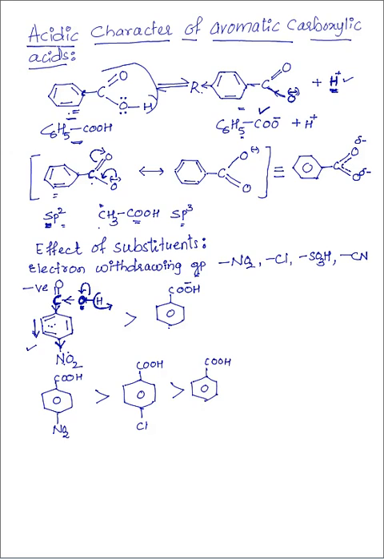The pKa value of para-nitrobenzoic acid is 3.41, para-chlorobenzoic acid is 3.98, and benzoic acid is 4.19. As the pKa value increases, the acidic strength goes on decreasing. So para-nitrobenzoic acid has the highest acidic strength.